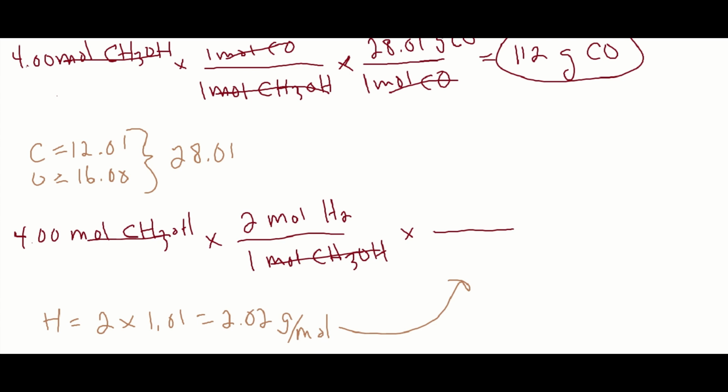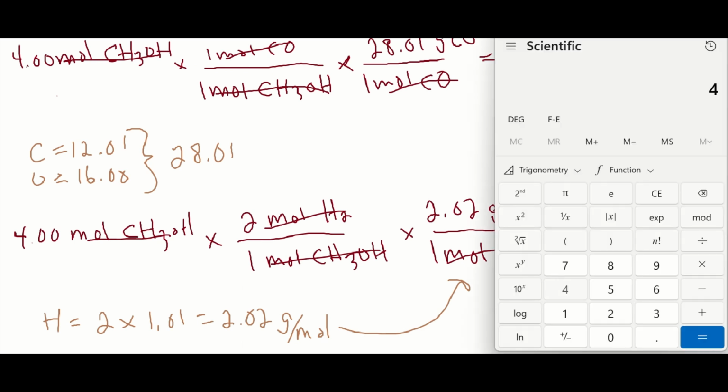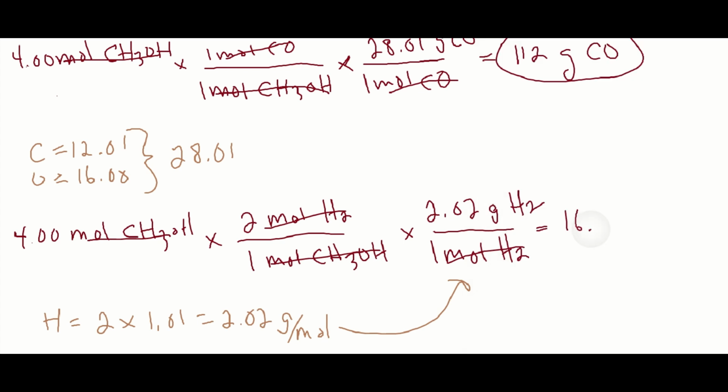Put moles on the bottom, because it needs to cancel out the moles on the top. 2 times 2 times 4 is 16, but is that decimal going to make a difference? All right. 4 times 2 times 2.02. It did make a difference. 16.2. We need 3 significant figures. Grams of H2. There's the mass of the other reactant.